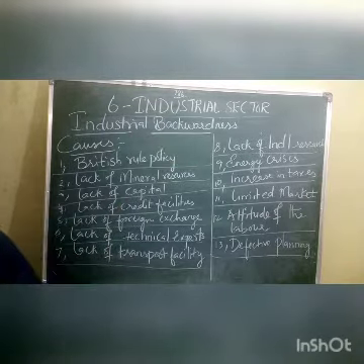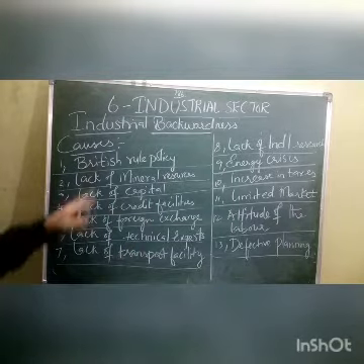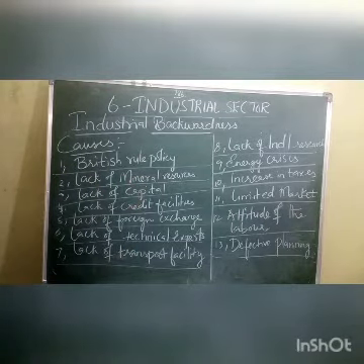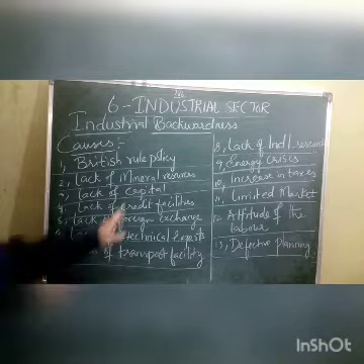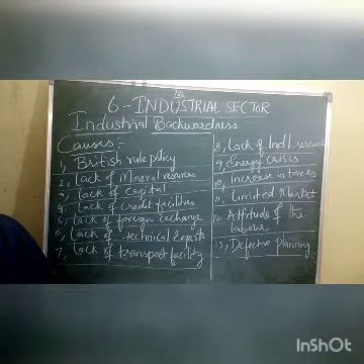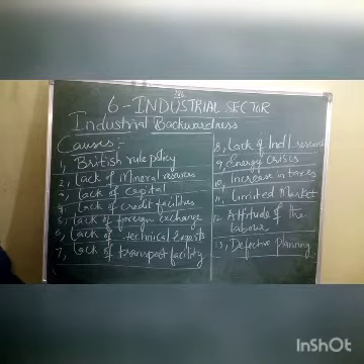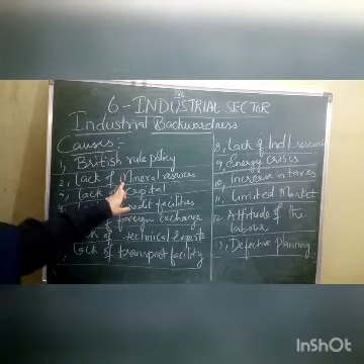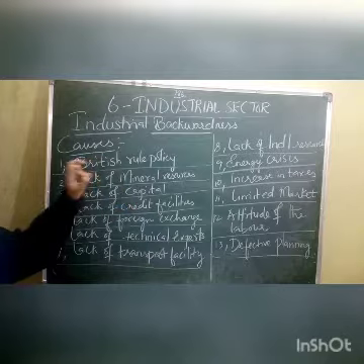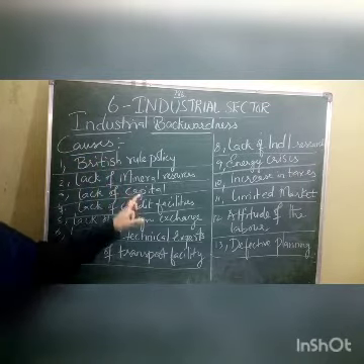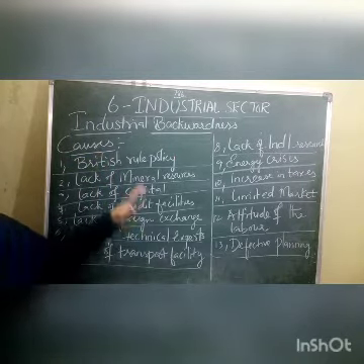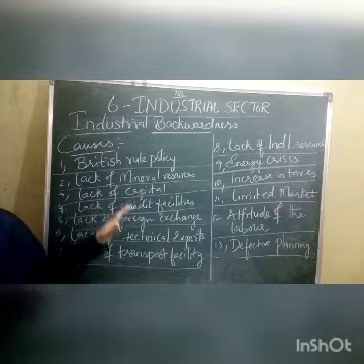Now, what is the second one? The second one is lack of mineral resources. Children, as you all know, India lacks mineral resources like oil and coal. Oil and coal are very important for industrial development.